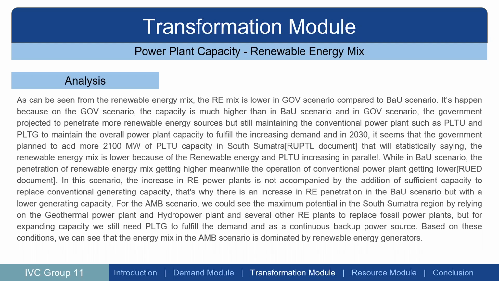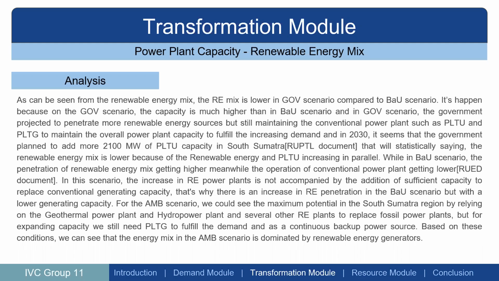And in 2030, it seems that the government plans to add 2.1 gigawatts of PLTU capacity in South Sumatra. So, based on the RUPTL document, statistically the renewable energy mix is lower because renewable energy and PLTU are increasing in parallel.